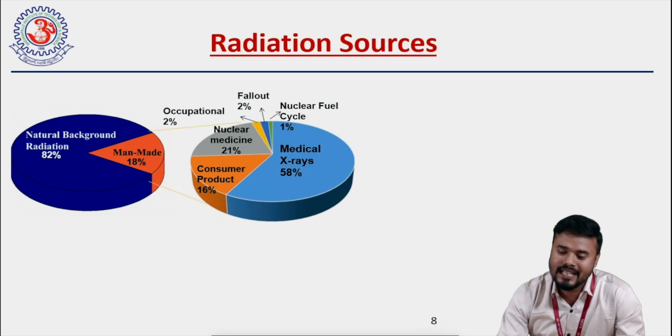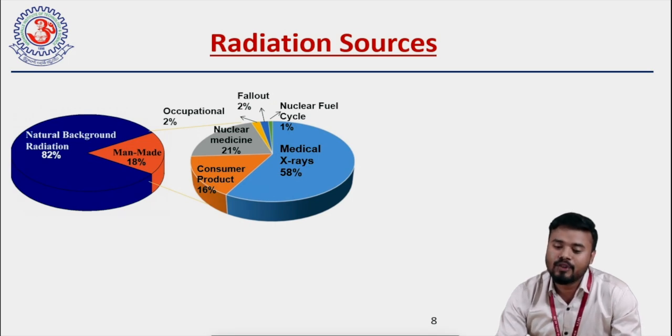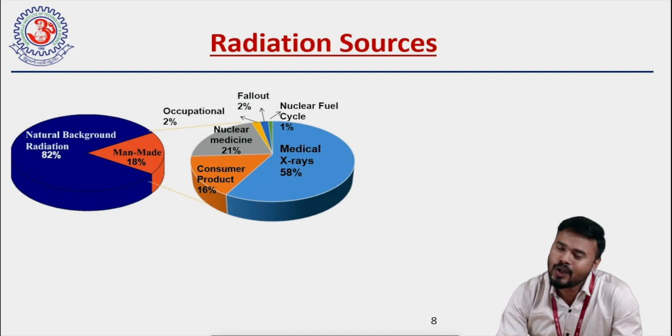Out of those 18%, 58% is from medical X-rays, either in the form of X-ray diagnosis, CT scan, or radiation treatment. The next highest is from nuclear medicine, that is 21%, then consumer products, and only 2% from occupational exposure, and 2% from fallouts and nuclear fuel cycles.